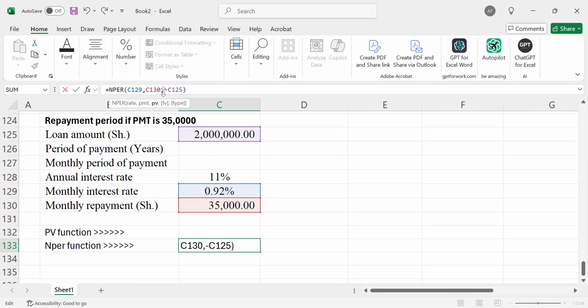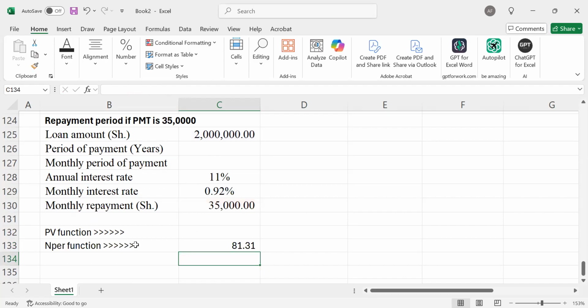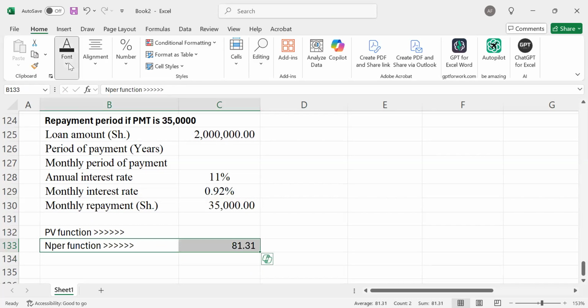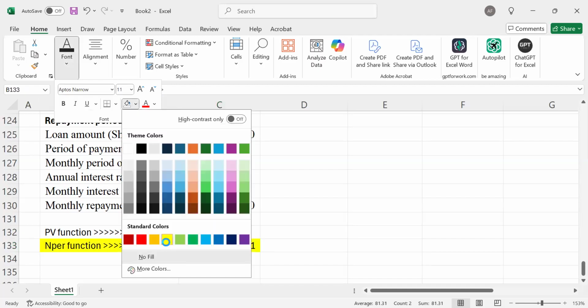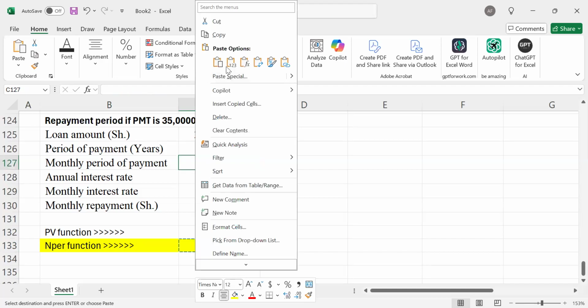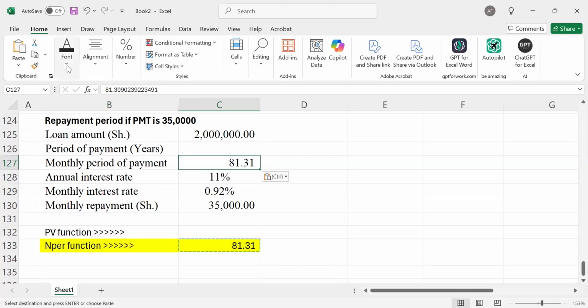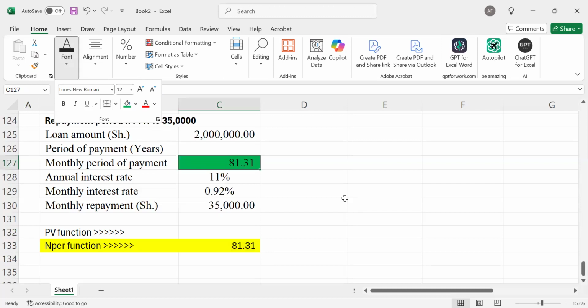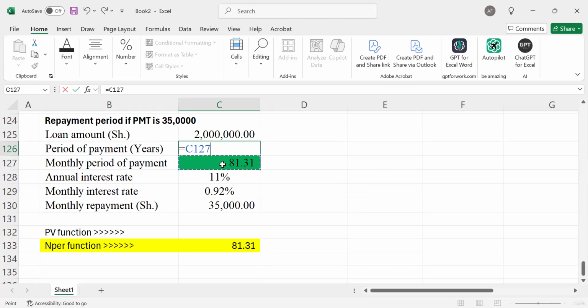Then click enter. The number of periods is 81 months, and this is what the examiner wanted us to determine. You can also convert this into years, which will be about 6.78 years.